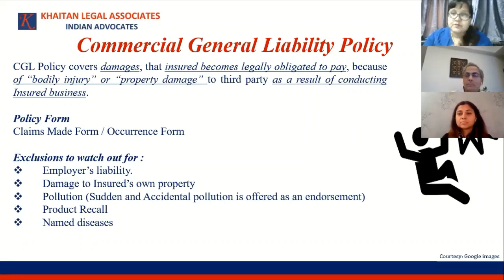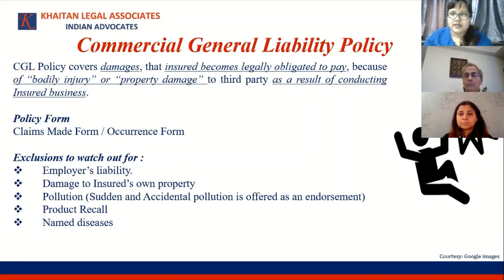The third and most important: there are two more exclusions that will need to be looked at in this scenario. There is usually something called an expected bodily injury. Now, if this happened in, say, January of 2020, perhaps COVID was not an expected bodily injury. But today, as of May 2020, if an office is opened despite the lockdown guidelines, and then I as a visitor enter their premises, knowing very well that COVID is one of the most communicable diseases currently in my city, then it is also possible that the insurer will take up the case of expected bodily injury. Because in today's day, this is an expected bodily injury.